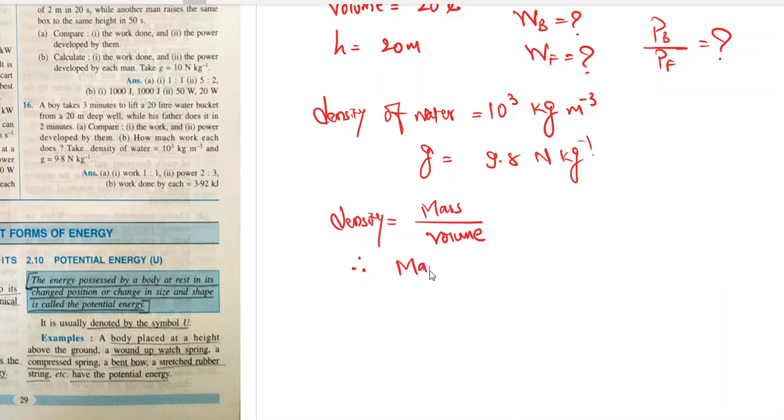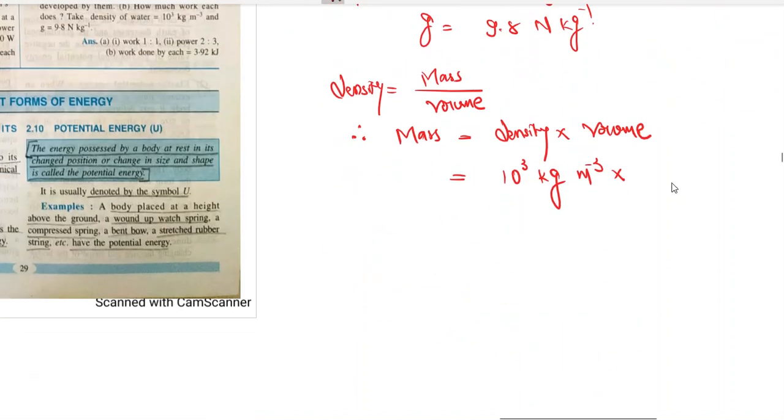So therefore mass is equal to density multiplied by volume. So what is the density? Density of water is 10 raised to 3 kg per meter cube. And what is the volume? The volume is 20 liters.